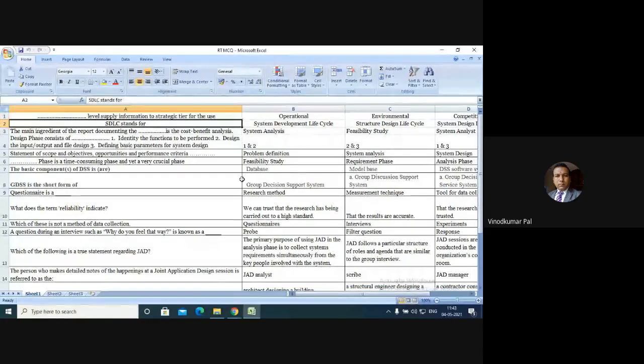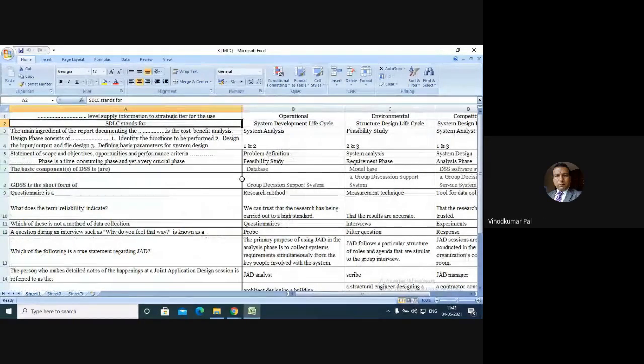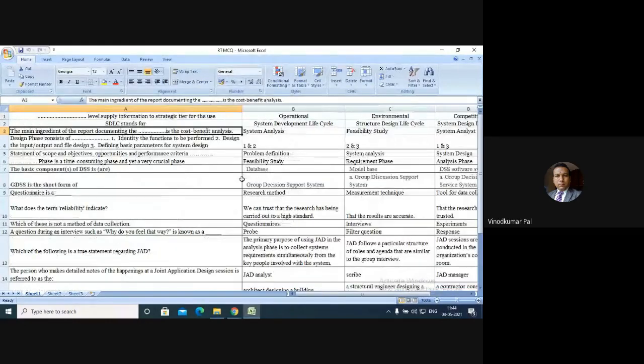What do you mean by SDLC? System Development Life Cycle. Then we have a main ingredient of the report documenting the cost benefit analysis. We have seen the cost benefit analysis in the feasibility study, the economic feasibility study.